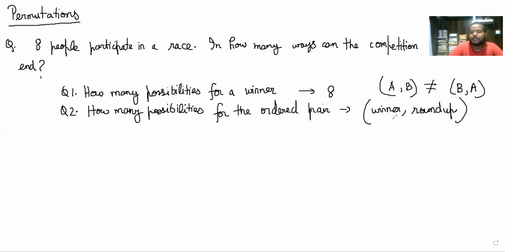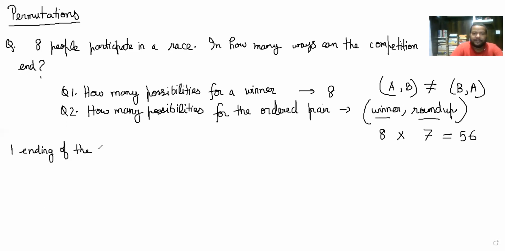So how many possibilities are there for the runner up? By the multiplication principle, we know winner had 8 ways and this had 7 ways because there are 7 left, right? Multiplication principle says that this ordered pair can be created in 8 into 7 or 56 ways.